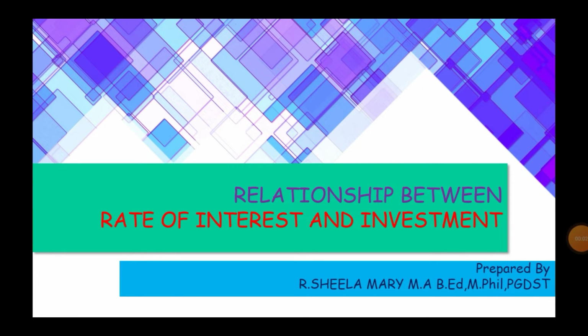Students, today let's learn the relationship between rate of interest and investment. Now, why do people invest? People invest with a view to build their wealth. This means they save and then invest their savings over time. In this process, the proceeds from the investment, whether they are dividends or interest earned, can be reinvested in the same financial instruments or even something else.